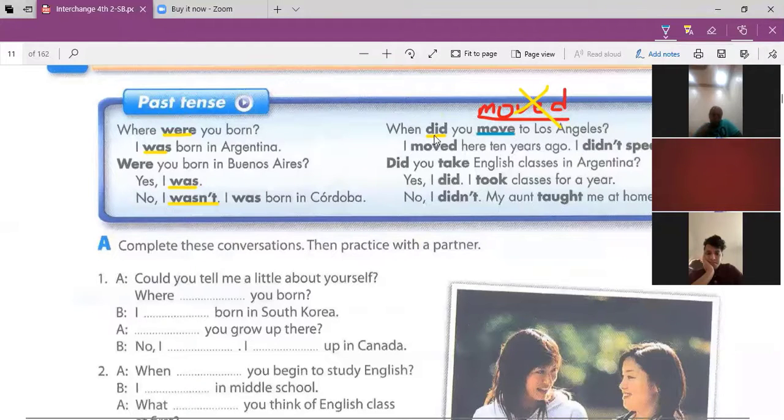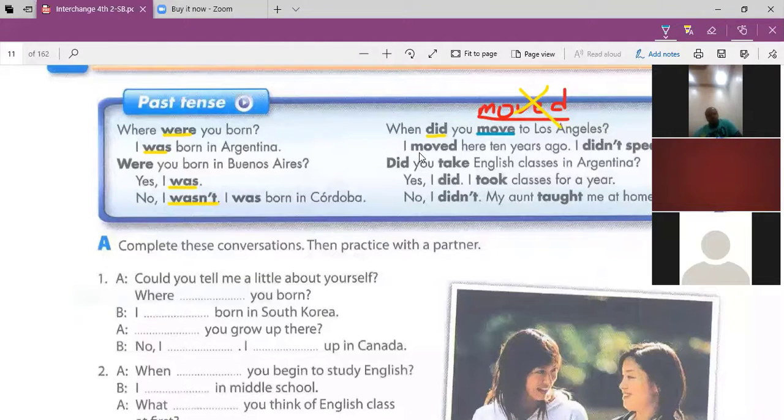So this is correct. When did you move to Los Angeles? Not when did you moved. That is wrong. But here you see, I moved here 10 years ago. There is no did here. I didn't speak. So there is did here. I did not speak English. Another one. Did you take English classes in Argentina? Yes, I did. I took classes for a year. No, I didn't. My aunt taught me at home. So again, with did, the verb is in its base form.